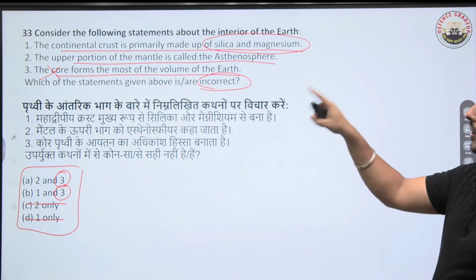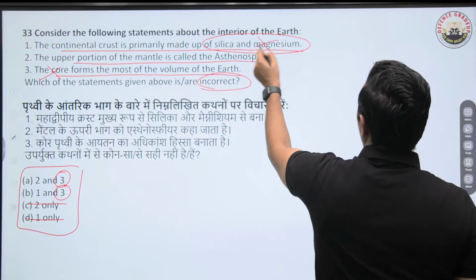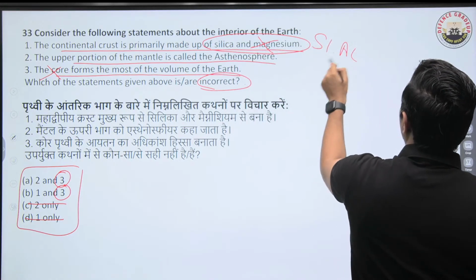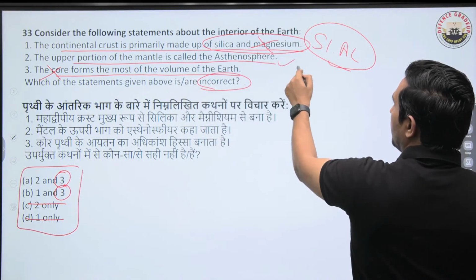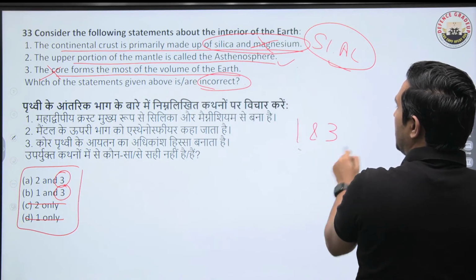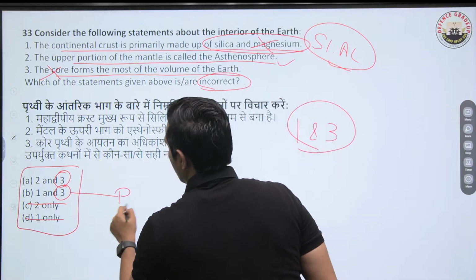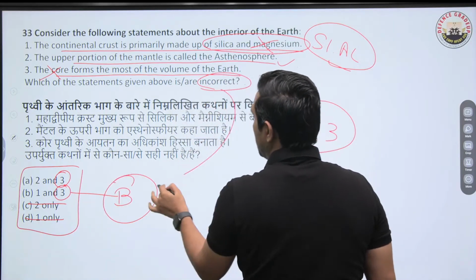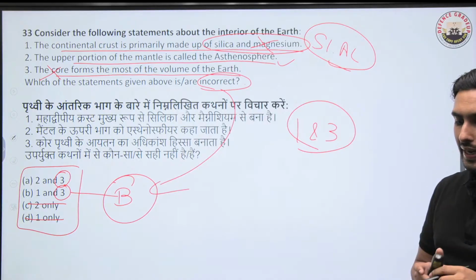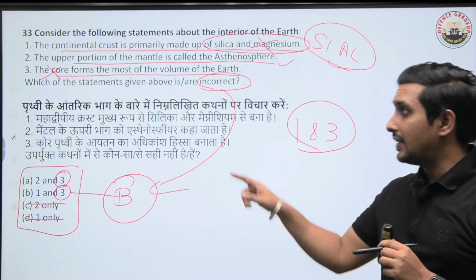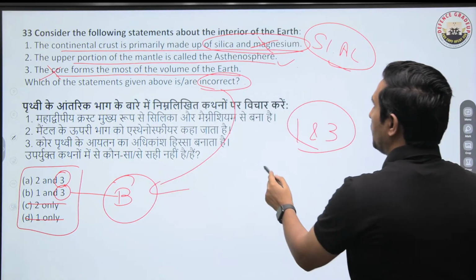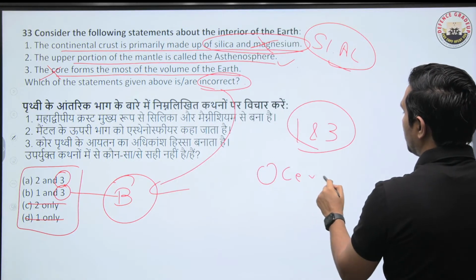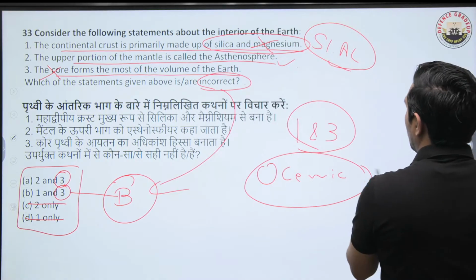Since we are talking about continental, it is not Sima, it is Sial, silica and aluminum. So 1 is incorrect, and the second is correct. So 1 and 3 are incorrect ones. That's why I'll pick B as the right answer. Why? Because it is asking for incorrect statements. I hope this idea is absolutely clear. So B is the right answer. Is that clear? Remember that if somebody talks about oceanic, it has to be Sima.